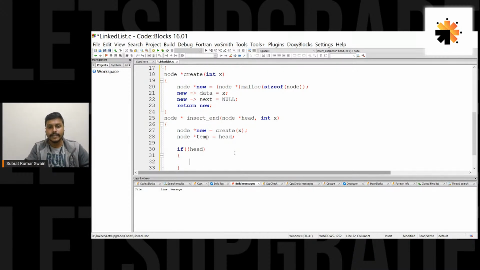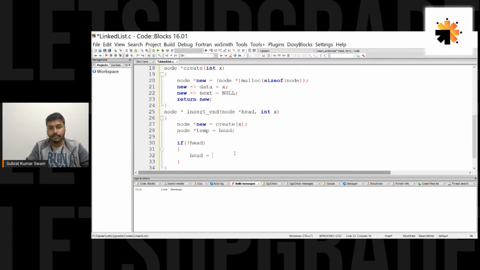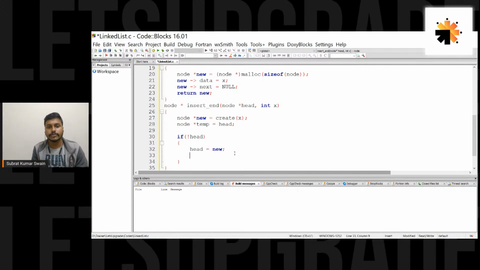So if head is null, or if not head, this is the very first node which we are trying to add. So just write head equal to new. And we just want to end it here. We don't want to continue anymore because we have added the new node, which was our motive. So we can just return from this function, just return head.